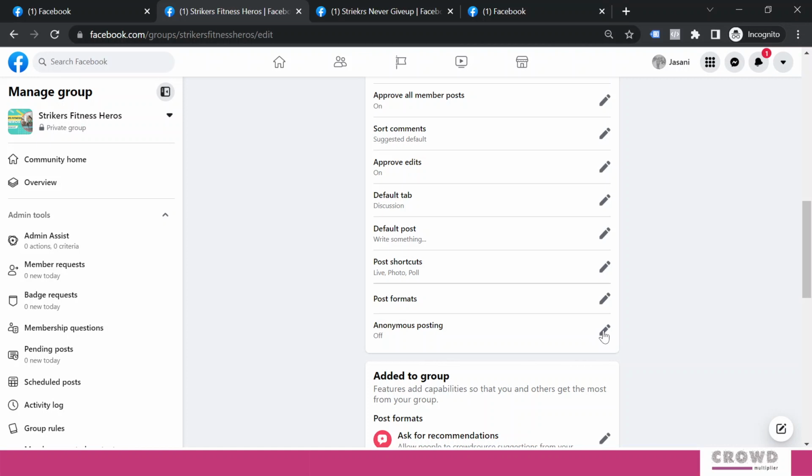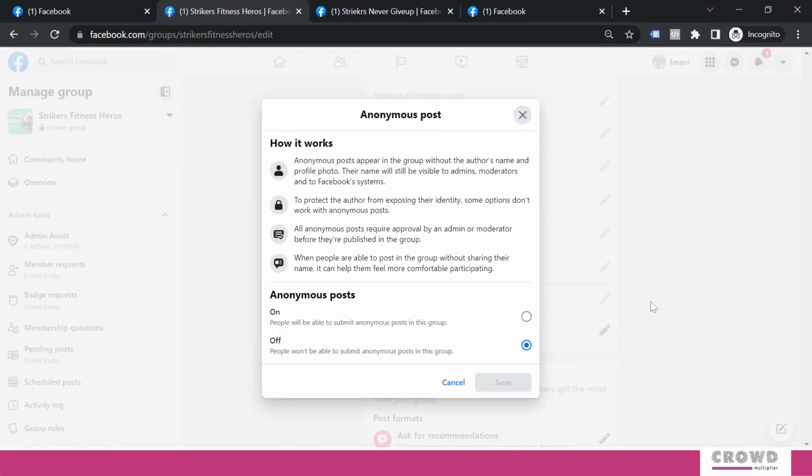And this is a new entry, anonymous posting. If you read over here, you will see how it works. Anonymous posts appear in the group without the author's name and profile photo. Their name will still be visible to admins, moderators, and Facebook's system. To protect the authors from exposing their identities, some options don't work with anonymous posts.